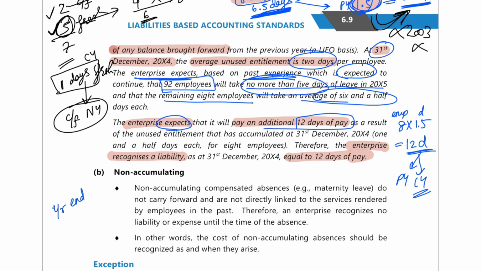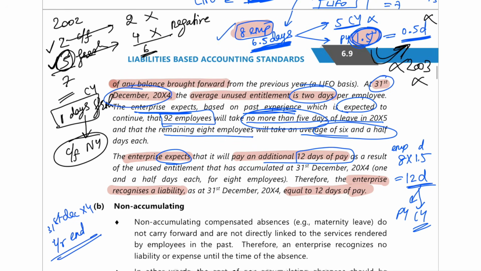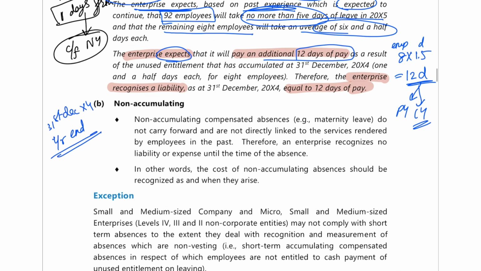So at 31st December 2004, when the entity is making the books, they will say that next year there are going to be 8 employees who are going to take 1.5 days of leave from the leave balance. So 12 days of leave I will have to pay them extra in the next year. So today itself I will create a provision related to this.